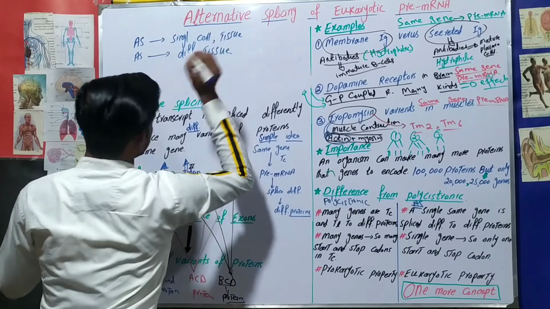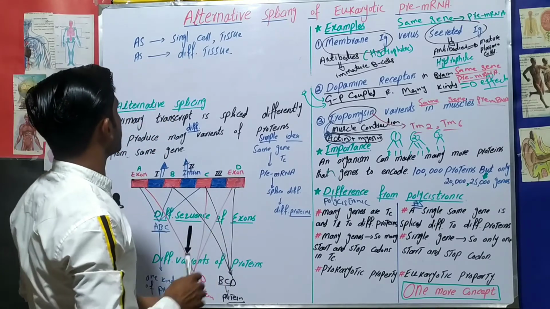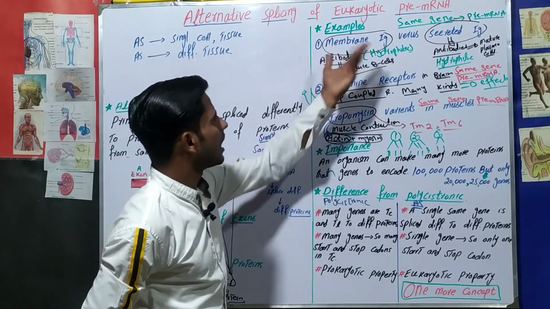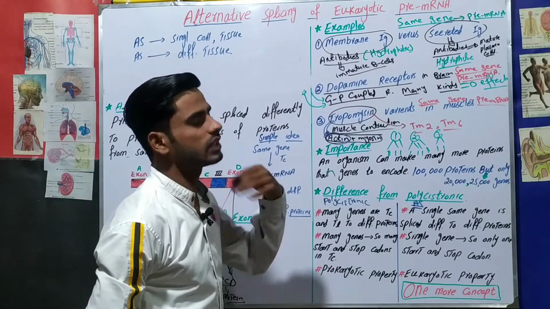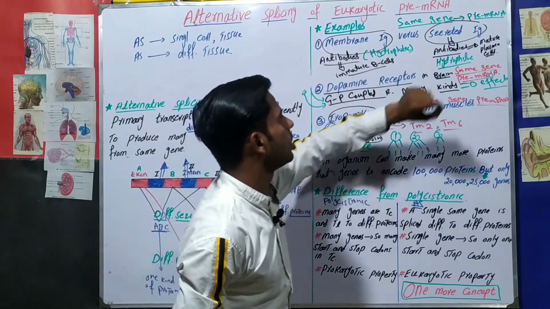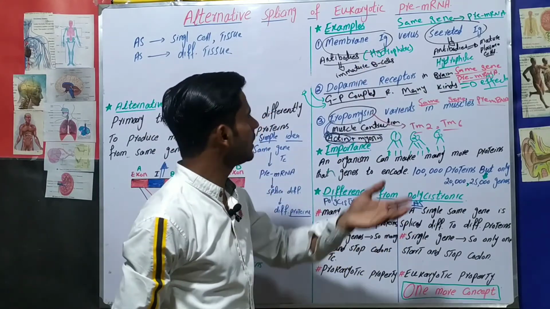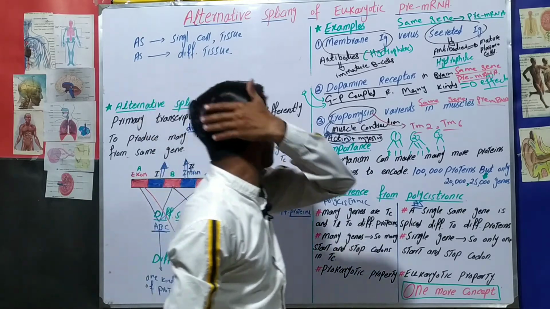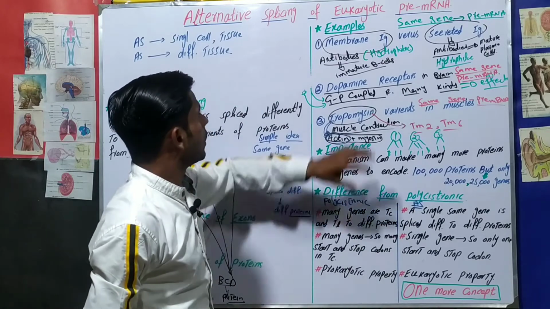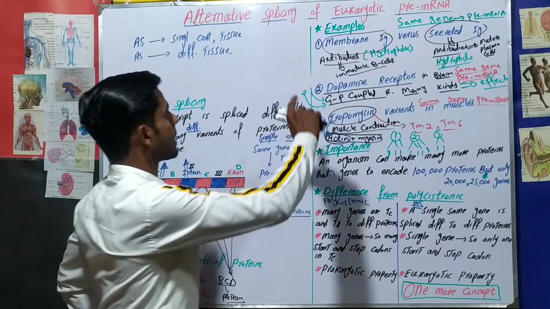So what is this concept? Alternative splicing may happen in a single cell, or we can say in a single tissue. As you can see with antibodies, same tissues, same cells, membrane immunoglobulins and secreted immunoglobulins are both formed in the white blood cells. Same B cells, either mature B cells or plasma cells, both are the same cells. So these are formed by the same cells, in a single cell, single tissue. These are examples of that.